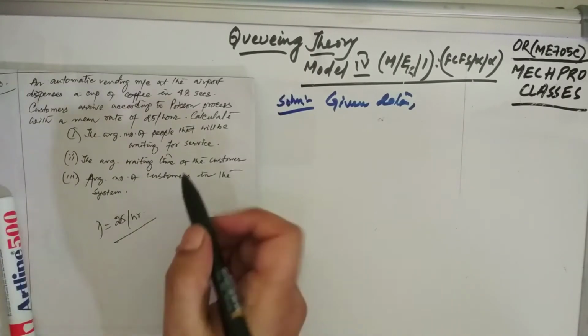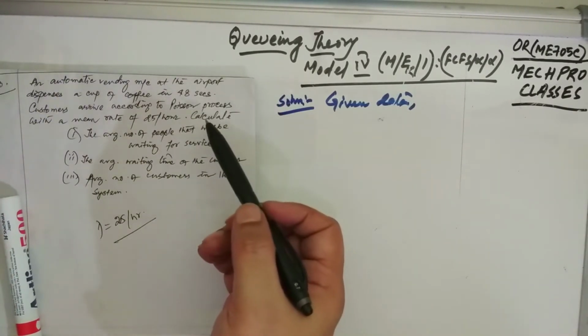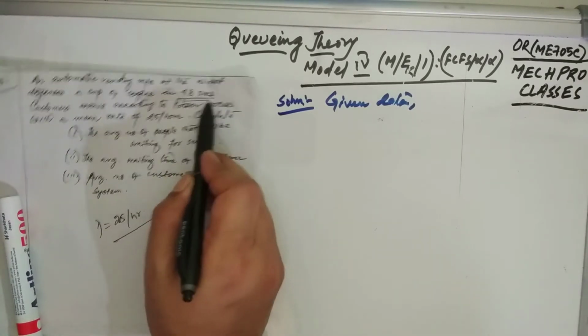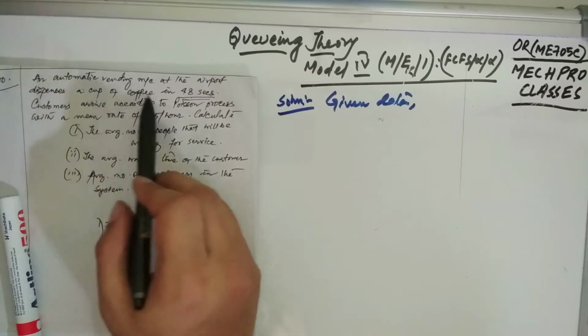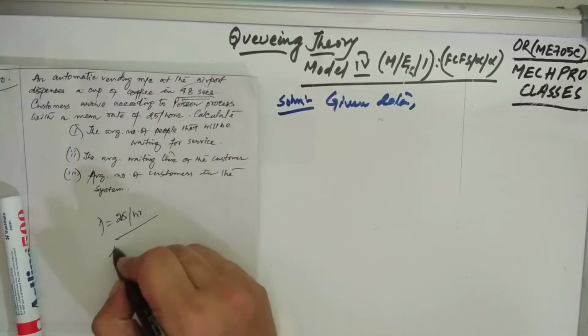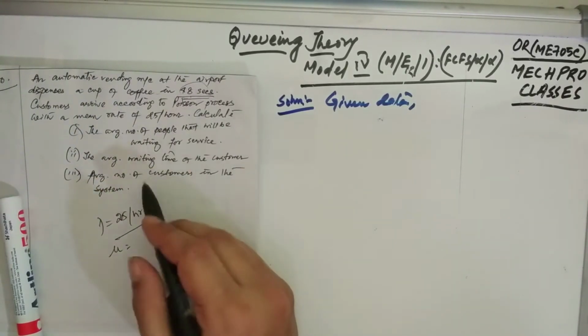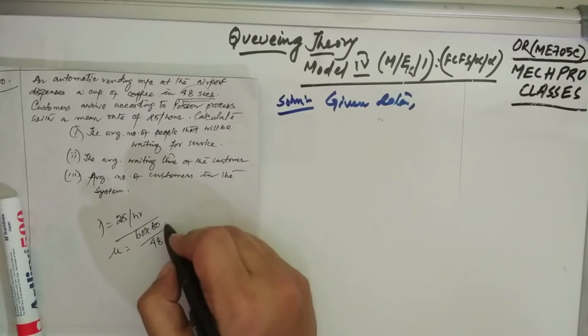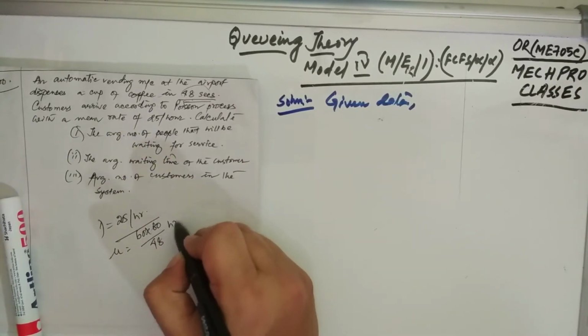Next, the service rate is also given. It dispenses a cup of coffee in 48 seconds, so you have to convert it into per hour.